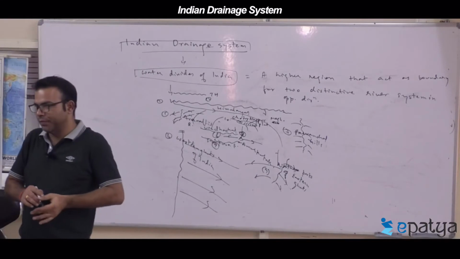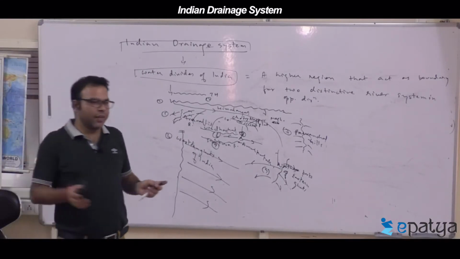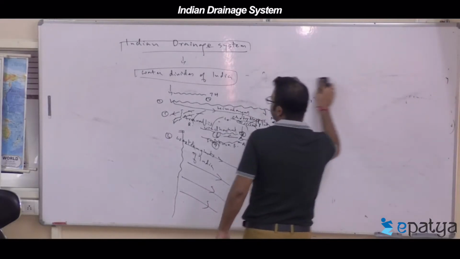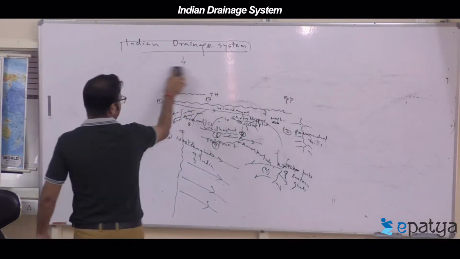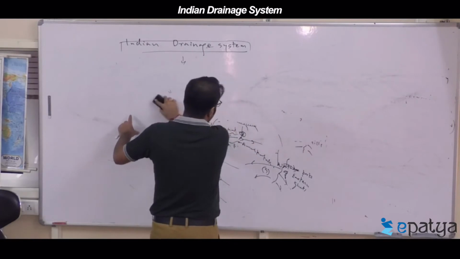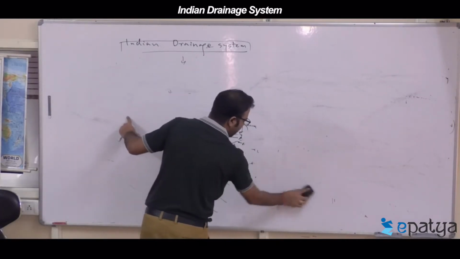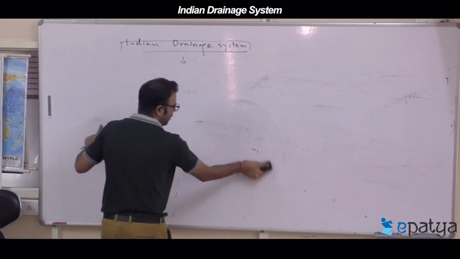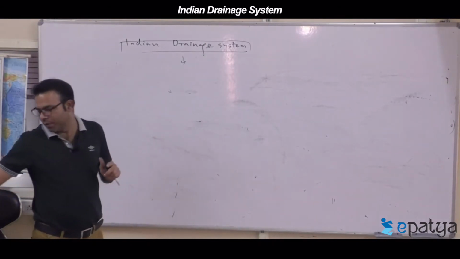Next, classification of Indian drainage system. So drainage systems are put in this way. Now arrangement of the surface flow, classification part. Indian drainage systems have been grouped